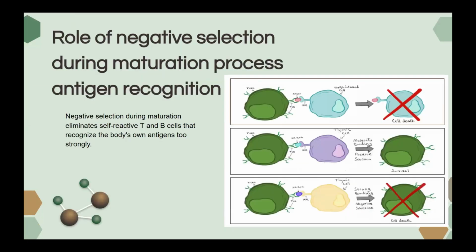What is the role of negative selection during the maturation process? Negative selection during maturation eliminates self-reactive T and B cells that recognize the body's own antigens too strongly. This prevents autoimmune diseases by ensuring only non-self-reactive immune cells survive. Occurring in the thymus for T cells and bone marrow for B cells, it maintains self-tolerance and immune system balance.